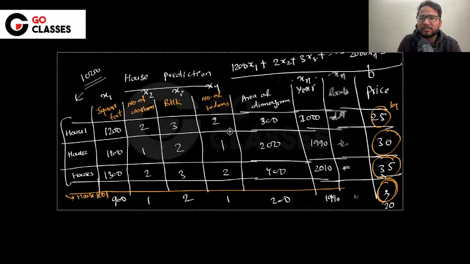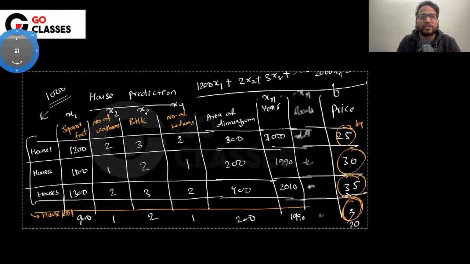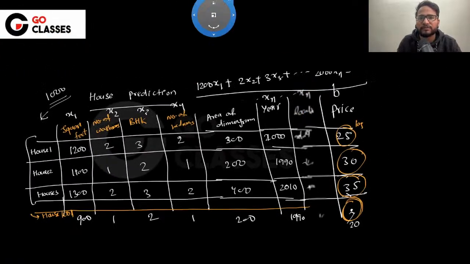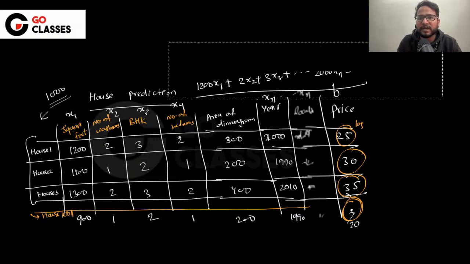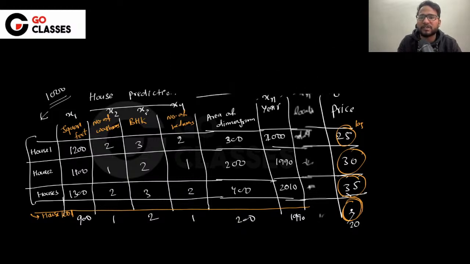Okay, let me put one table. This table is nothing but showing that there are a couple of houses which have certain parameters, and then they have a certain price. It is just showing you that there are certain houses which have a certain price. This is the only thing the table is showing, right?